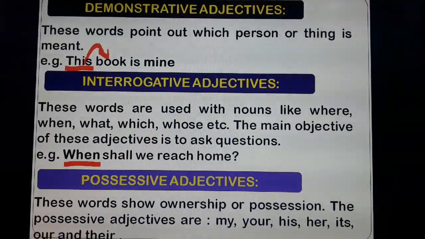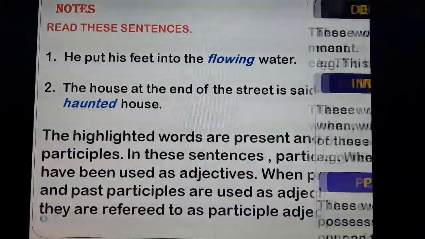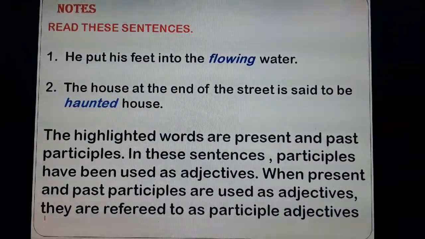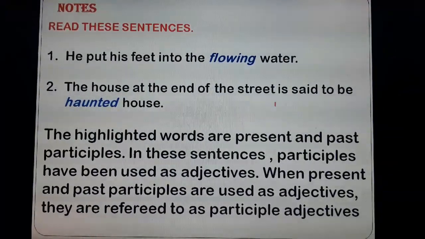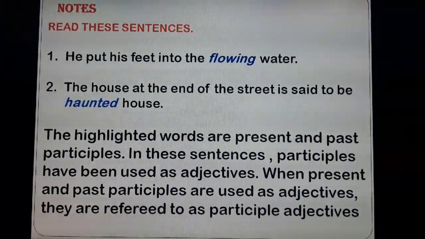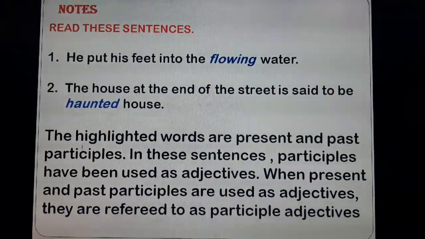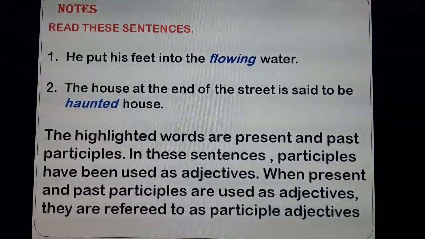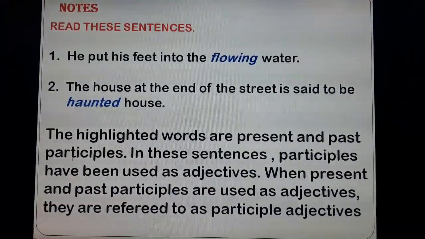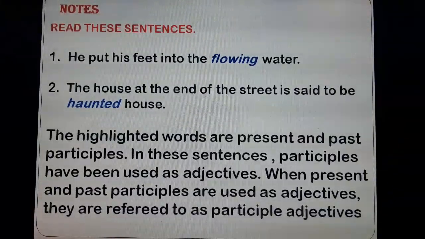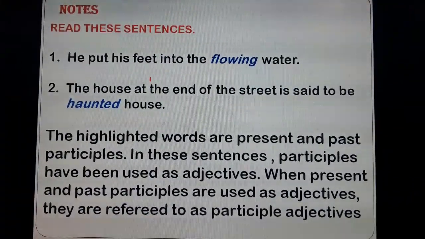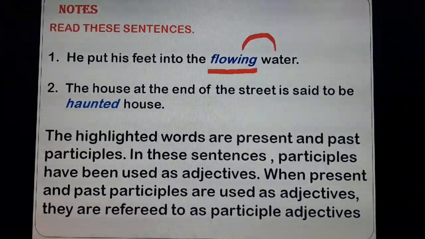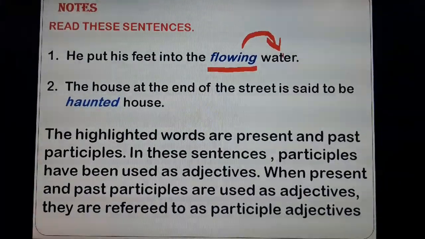So, children, hope the kinds of adjectives are clear to you. Now, let us see these 2 sentences. He put his feet into the flowing water. The house at the end of the street is said to be a haunted house. The highlighted words are present and past participles. In these sentences, participles have been used as adjectives. Look at the first example. He put his feet into the flowing water. So, what kind of water? Flowing water. So, flowing is doing the job of an adjective since it is speaking something about the noun water.